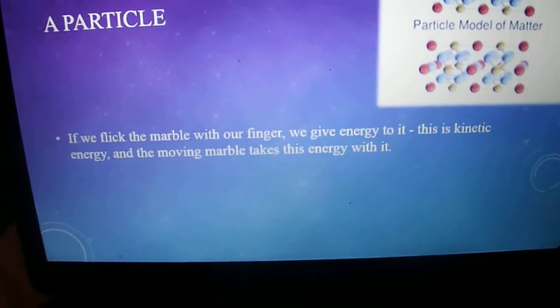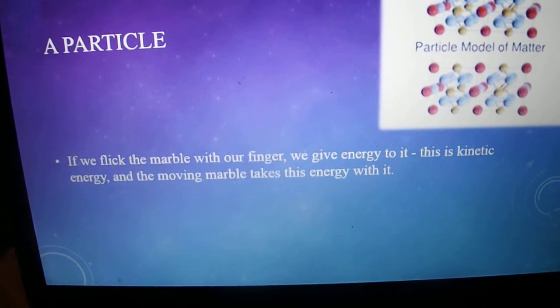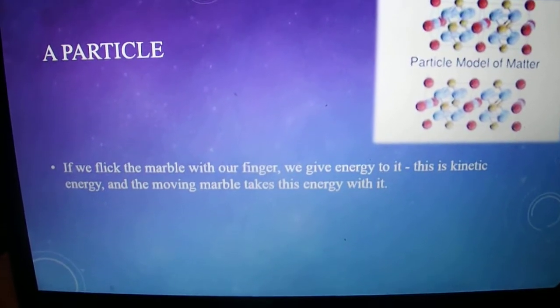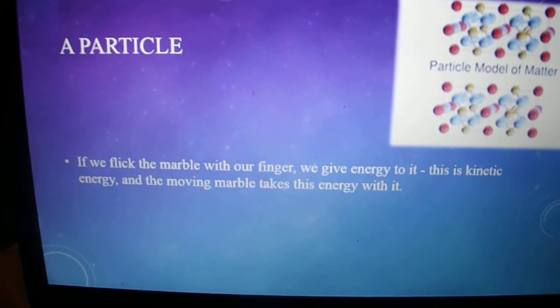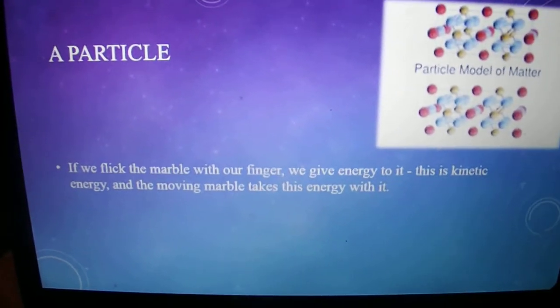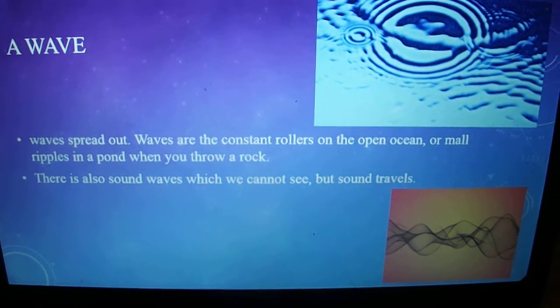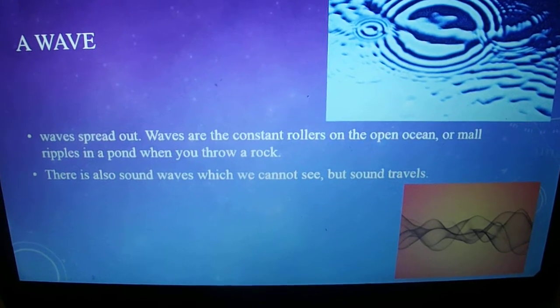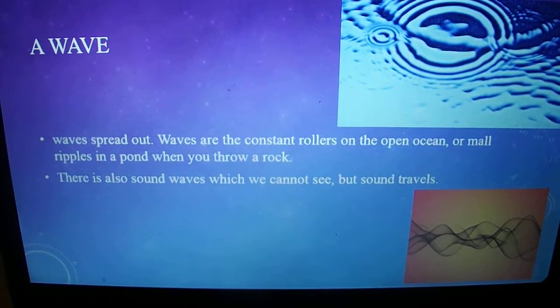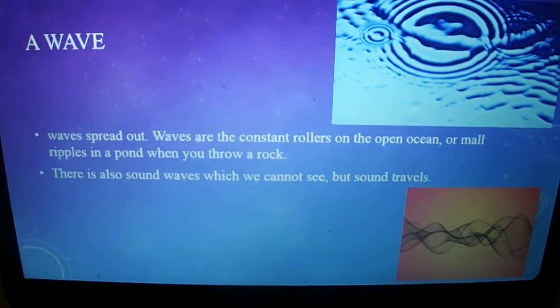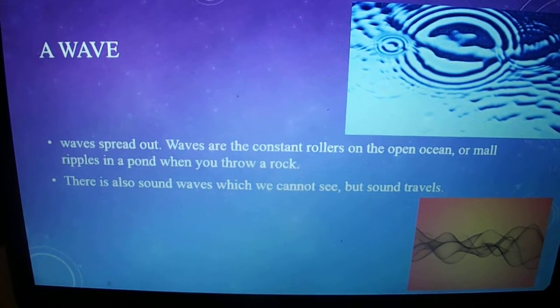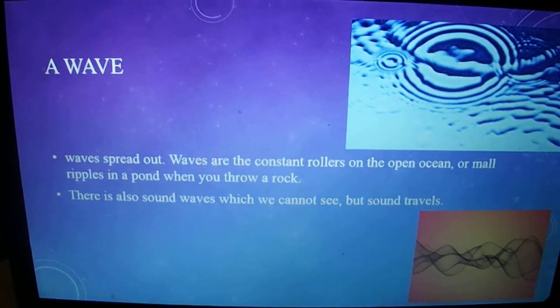A particle, if we flick a marble with our finger, we give energy to it, and the marble will continue moving, taking the energy with it. A wave spreads out. Waves are constant rollers on the open ocean, or small ripples in a pond. When you throw a rock, you can see the ripples in the water. There are also sound waves, which we cannot see, but sound definitely travels.